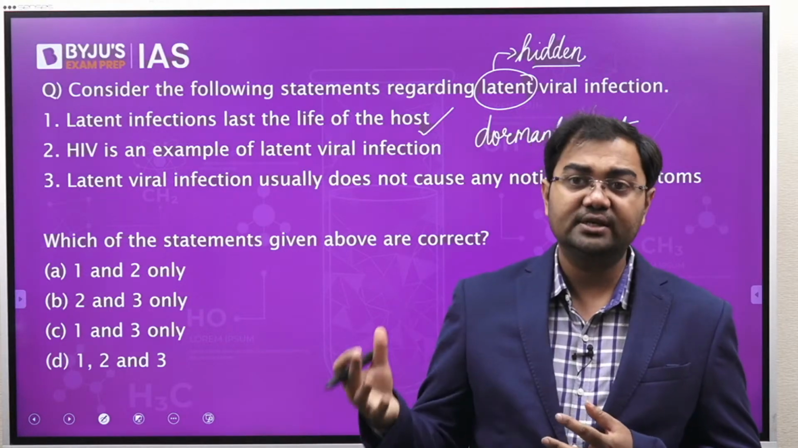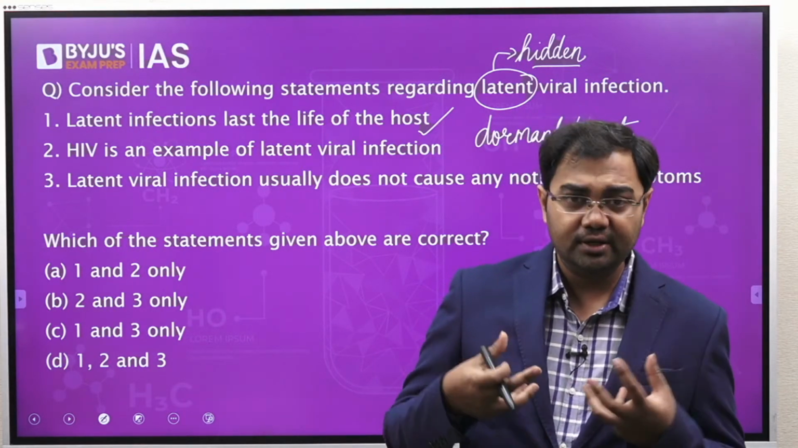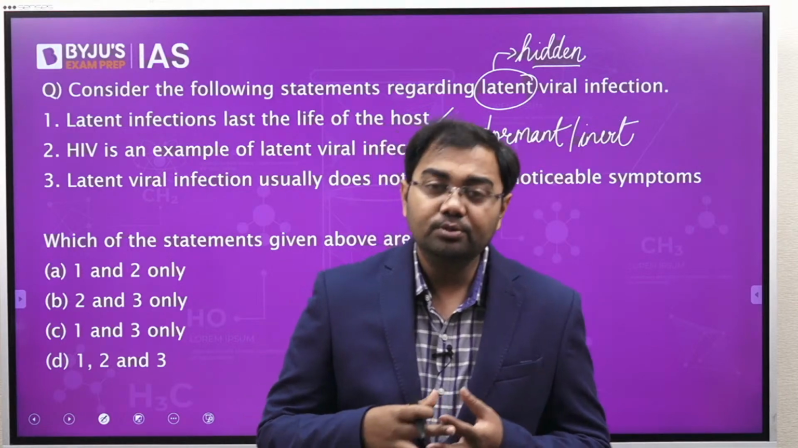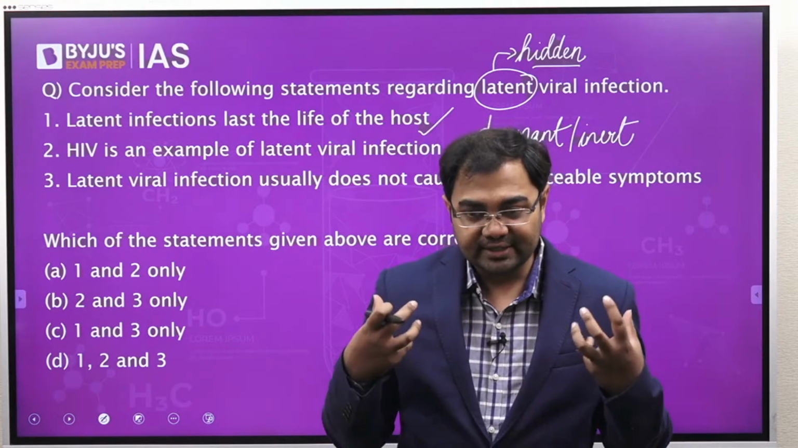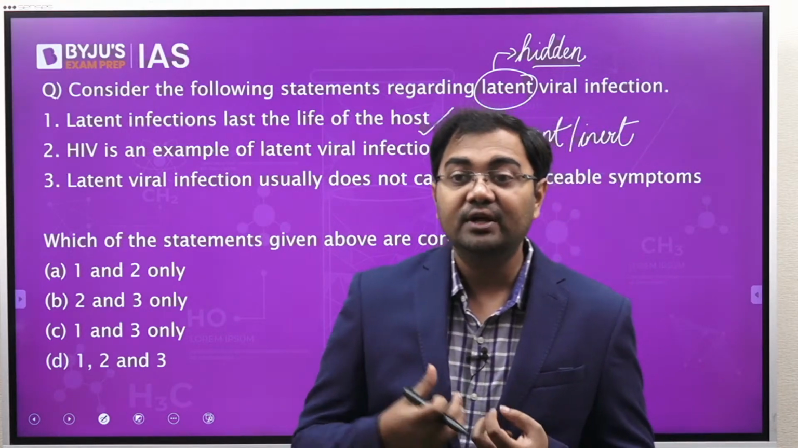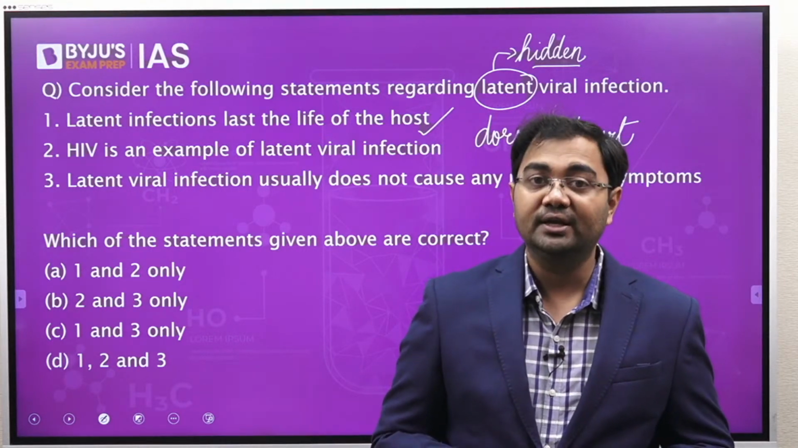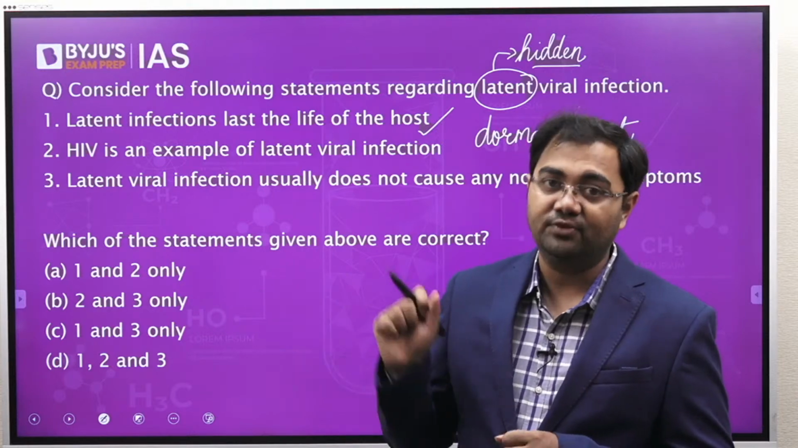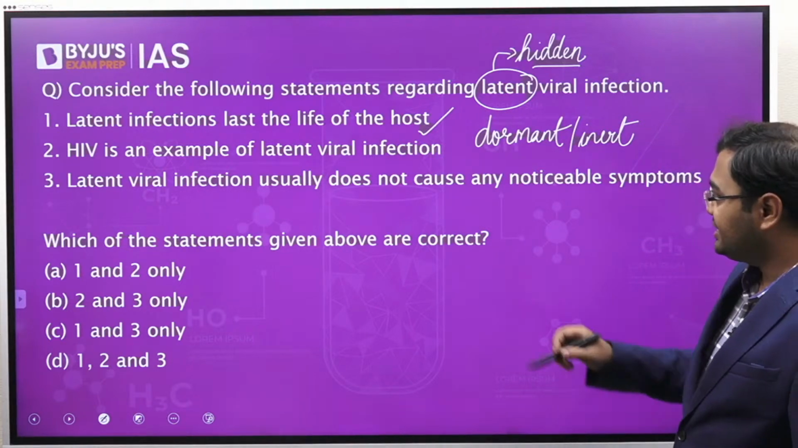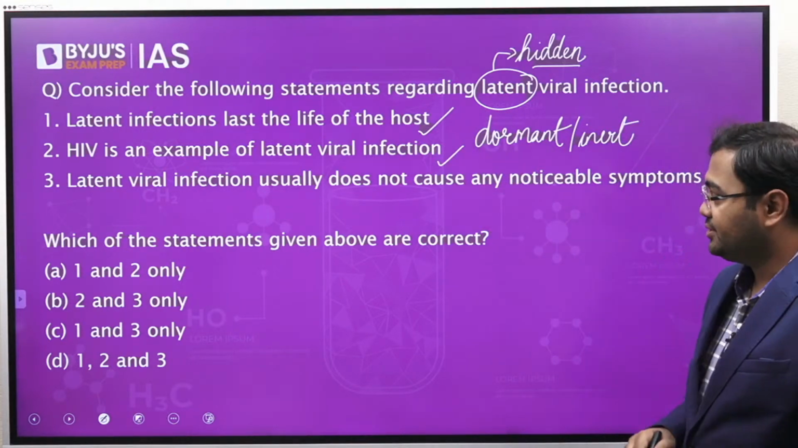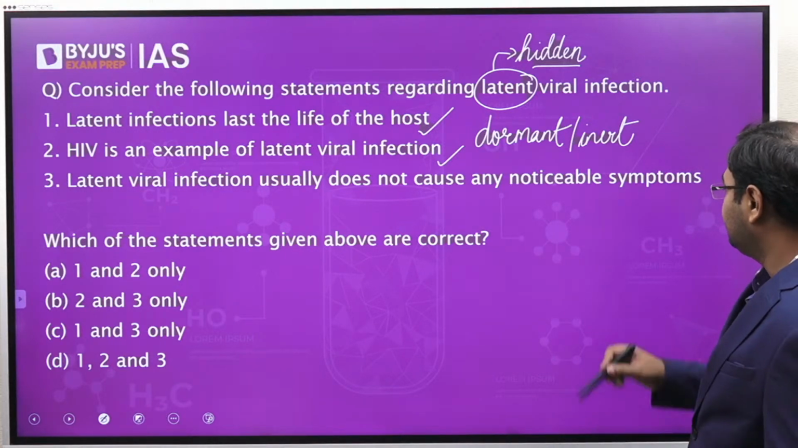So for example, things like tuberculosis may happen easily. Common cold, fever, cough, etc. might happen very easily. So it does not have a symptom of its own, but rather it brings in a lot of diseases with itself, because it weakens the immune response of the body. The immune system is affected by HIV. So this is what the problem is, and that's why HIV also can be taken as an example of latent viral infection. The third statement is latent viral infection usually does not cause any noticeable symptoms.